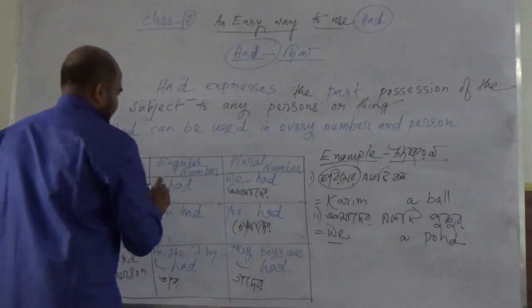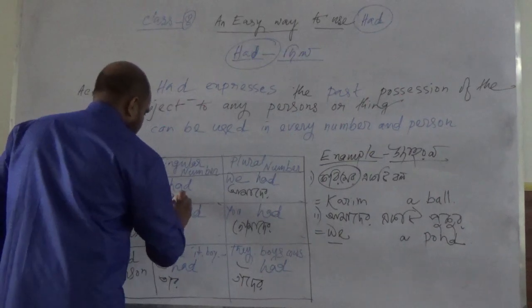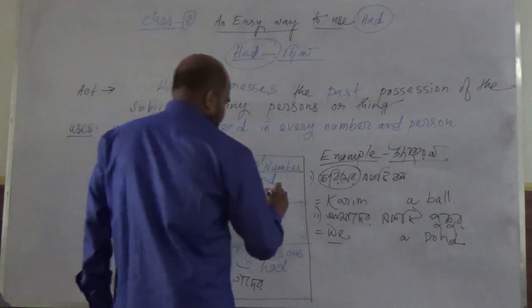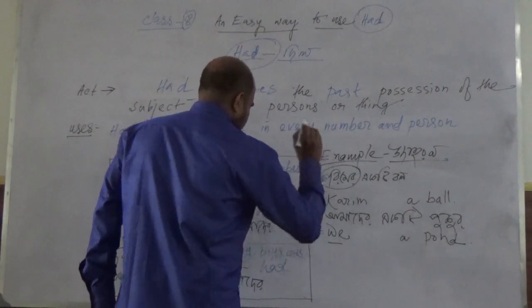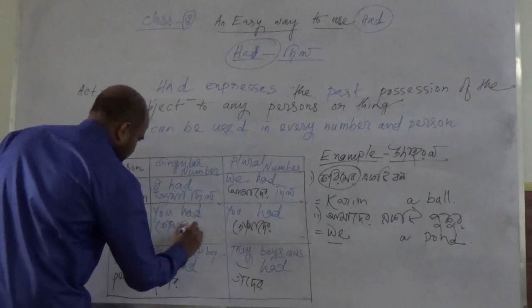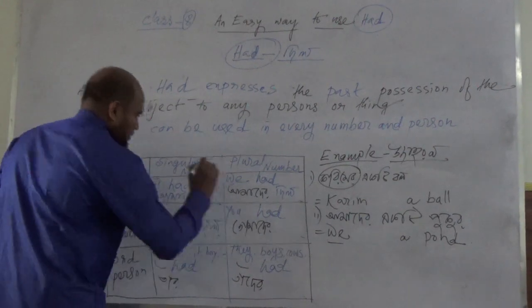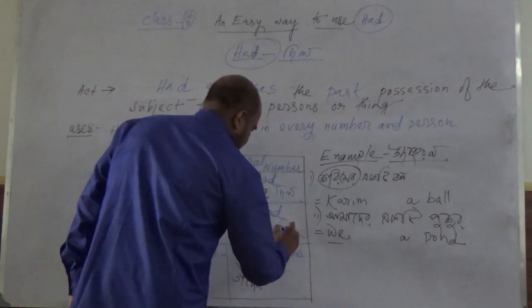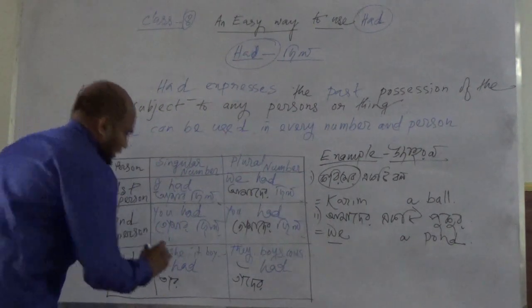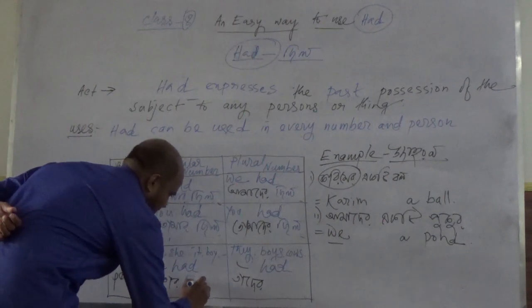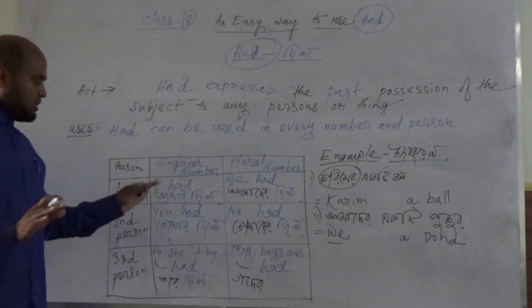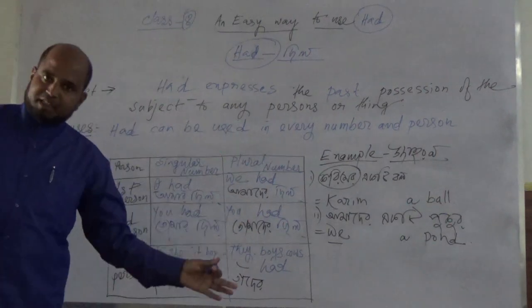That means I had, amar chilo; we had, amader chilo; you had, tomar chilo; you had, tomader chilo; he had, tar chilo; it had, ihar chilo; the boy had, balutir chilo; the girl had, balikatir chilo.